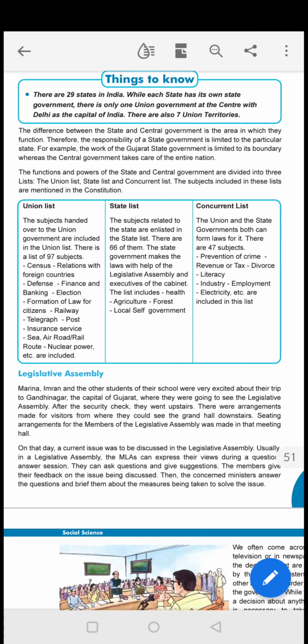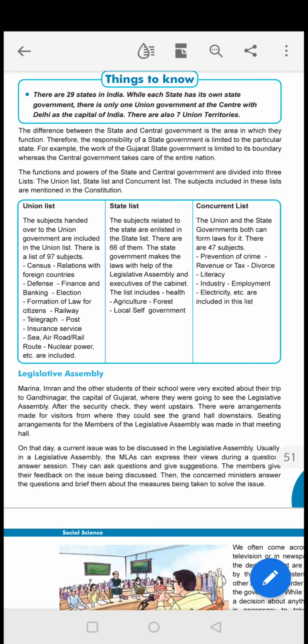They have to frame laws on this. Any development should be made, they have to think about that. So together, union and the state government together will do on these subjects, like prevention of crime, revenue or tax, literacy, industry, employment, electricity, and all these included in the concurrent list.